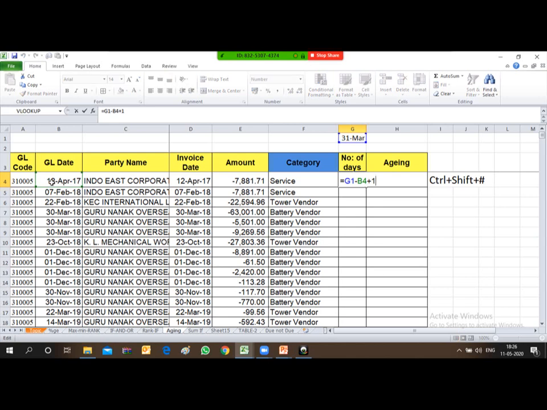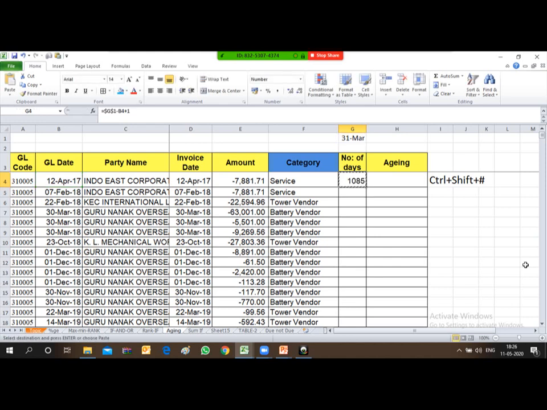Now I'll copy this formula to the downward cells. But before copying, I will freeze this G1, because this G1 cell will be repeated in each and every cell. I'll just press F4.